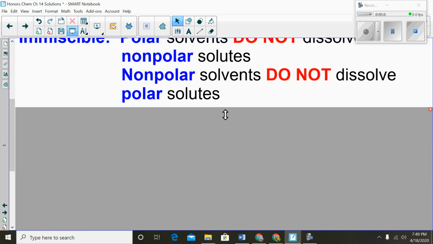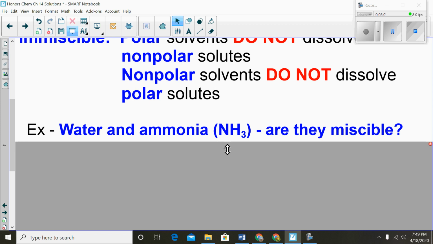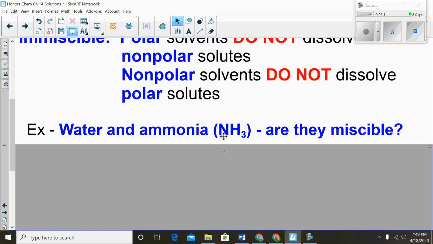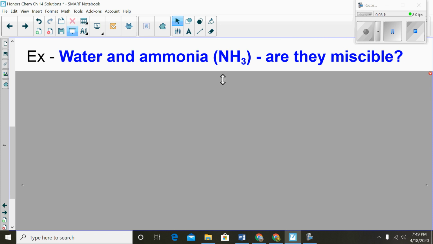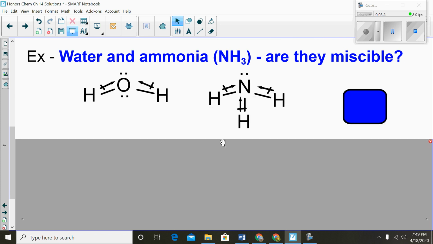So what does this mean? We did learn polarity, so let's just refresh this, right? If I asked you about water and ammonia, a common name, and I gave you the formula, it's NH3. Are they miscible? So how would you figure this out? The way to figure it out is what we learned over several chapters. So the first thing you'd have to do is draw the Lewis structure for each one. So you have water on the left and ammonia on the right.